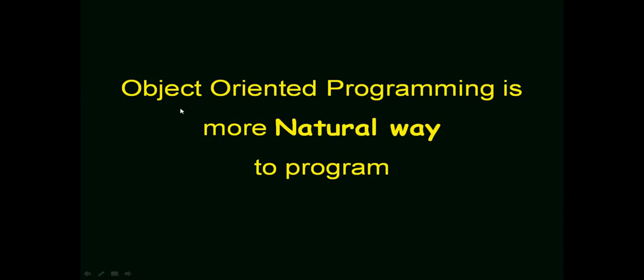An object is a real-world entity, and the real world is composed of objects that are identifiable, classifiable, and interacting. When we have interacting, identifiable, and classifiable objects, we must be in a position to represent the same even in programming. That is the reason why object-oriented programming is a more natural way of programming.